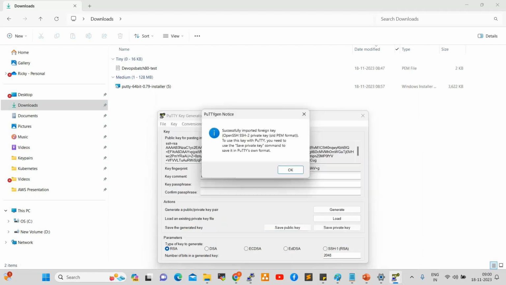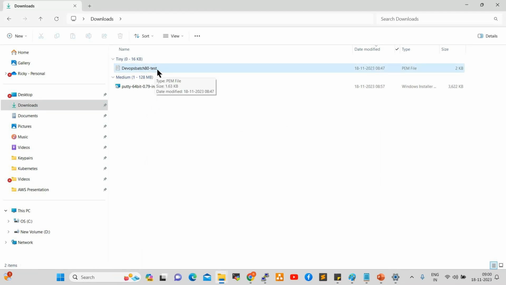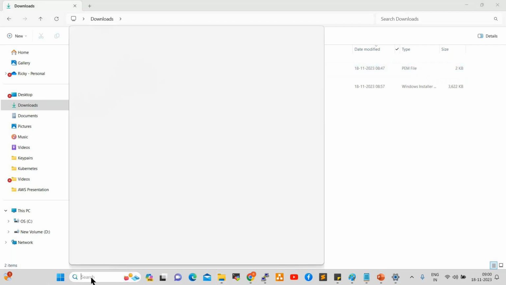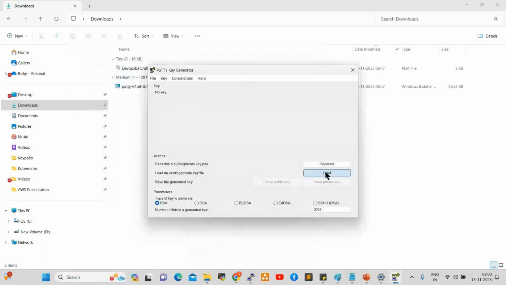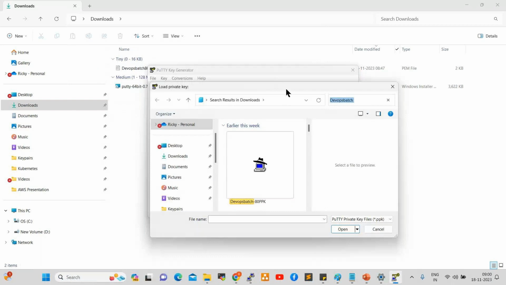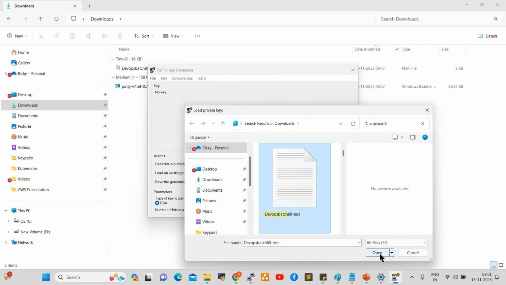Click on open. What I'm doing here, I'll show you one more time. This file I want to convert into PPK format; this is the PEM format. So open PuTTYgen, click on Load, and you can search for this PEM file. Select all files, search for DevOps batch 80 test, select this file, and click on open.